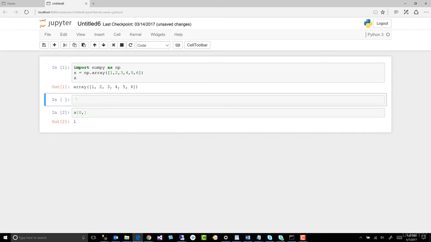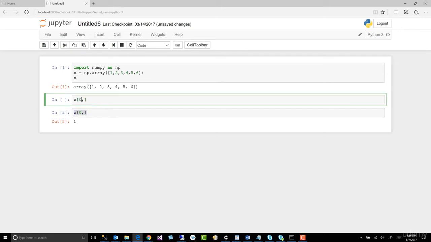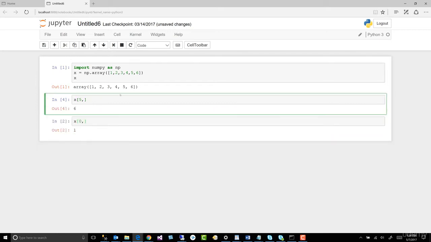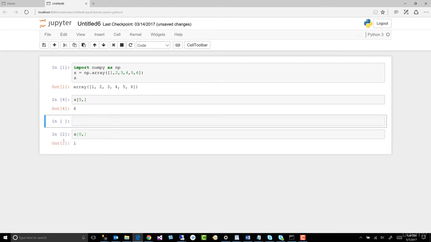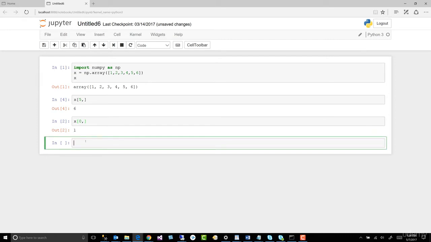Well, let's see if we can find the 6th. It's the same thing, right? Control C, Control V. Let's go ahead and get the 6th element in our array. What do we do? 1, 2, 3, 4, 5, 6. Remember, this is not 1, this is 0. So this is the 5th element in our array, because 0, as we just showed, is the first. All right, let's go ahead and add another one.